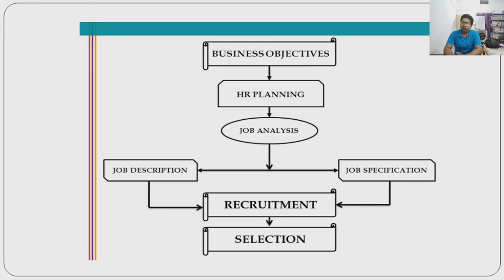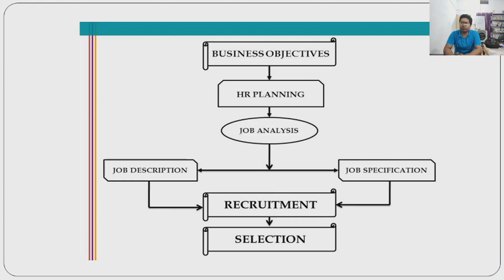So for that, in case of HR planning, there are two aspects: quantitative aspects and qualitative aspects. So quantitative aspect tells us the number of employee required, but qualitative aspect tells us the skills, abilities and knowledge.